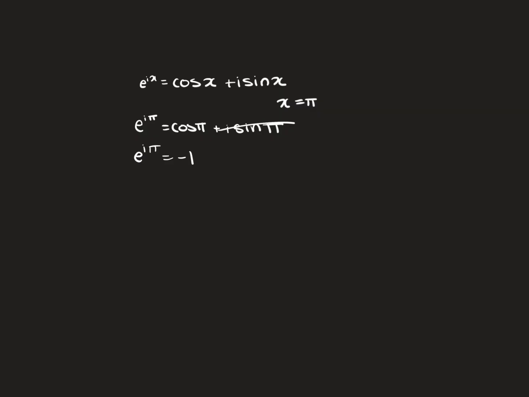So we get e to the power of i times pi is equal to negative 1. If we add 1 to both sides, we get e to the power of i times pi plus 1 is equal to 0. Now, we finally reached our conclusion of Euler's identity.